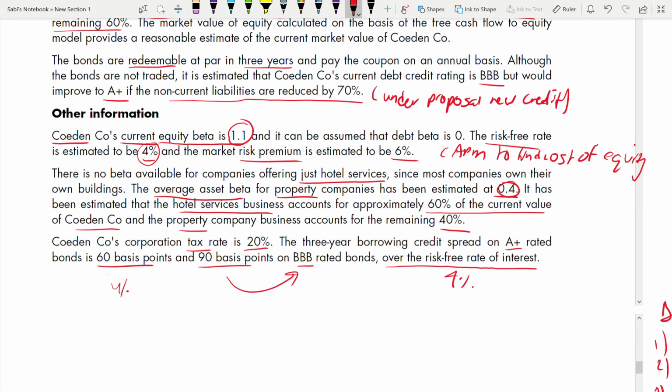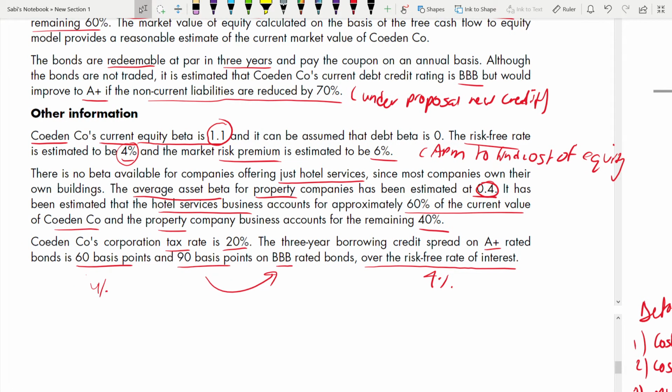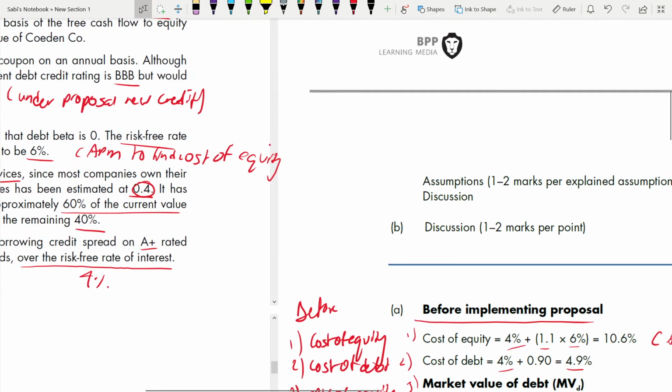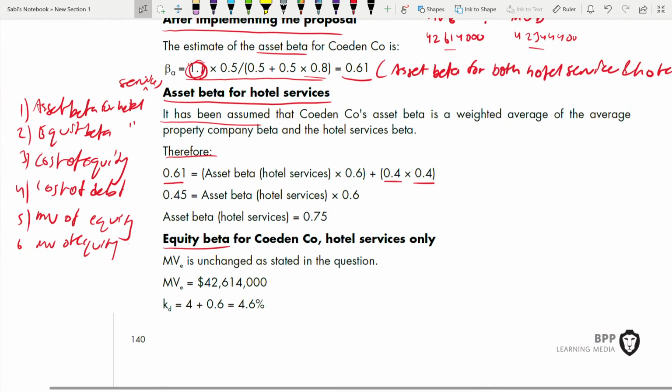60% of the current value of the company, and the property accounts for the remaining 40%. That means 60% is for hotel services. If you say the average asset beta for property is 0.4, then 0.2 is the proportion for property. The balance 60% is for hotel services, but we don't know the asset beta of hotel services. Just leave it as it is. You can use algebra also and find it out.